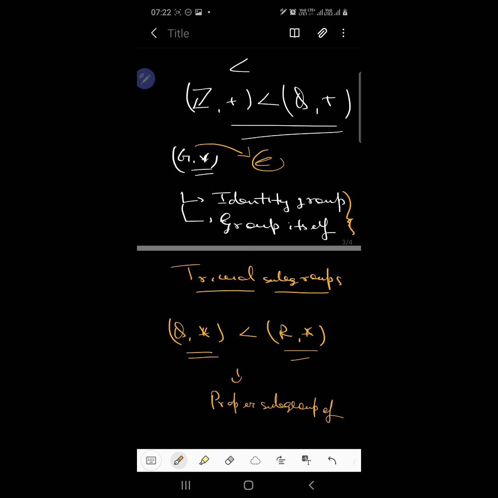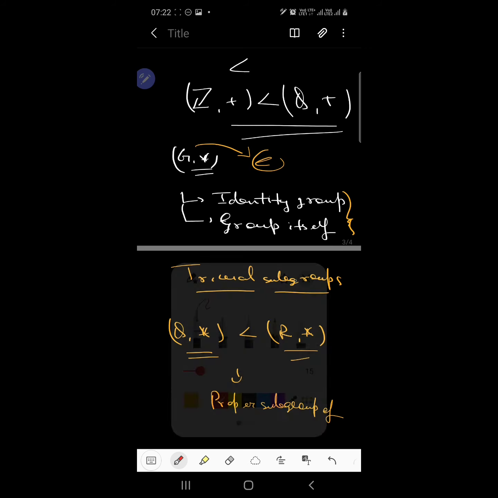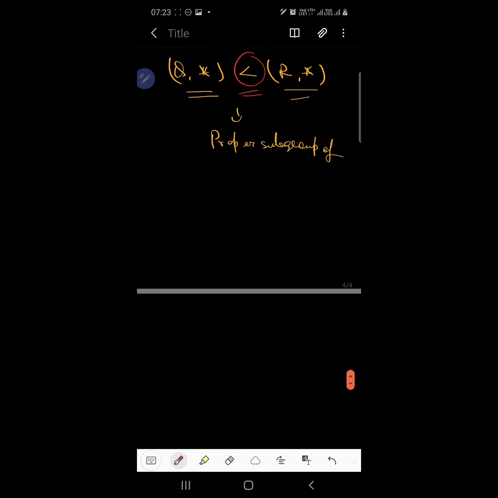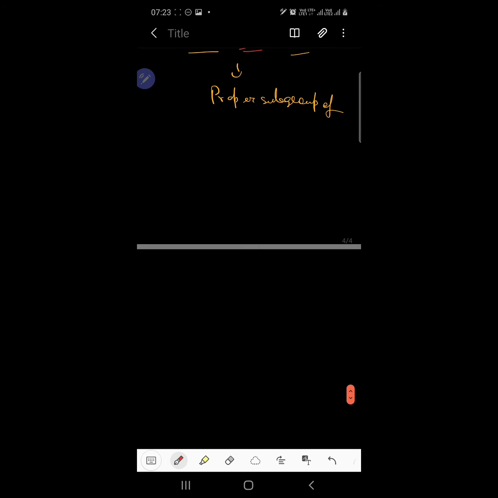Okay, understood? This symbol is used when you are representing a proper subgroup. So use this symbol when you are representing a proper subgroup. Make it clear. Okay, you have many more examples. For example, the additive group of rational numbers is again a subgroup of the real numbers.